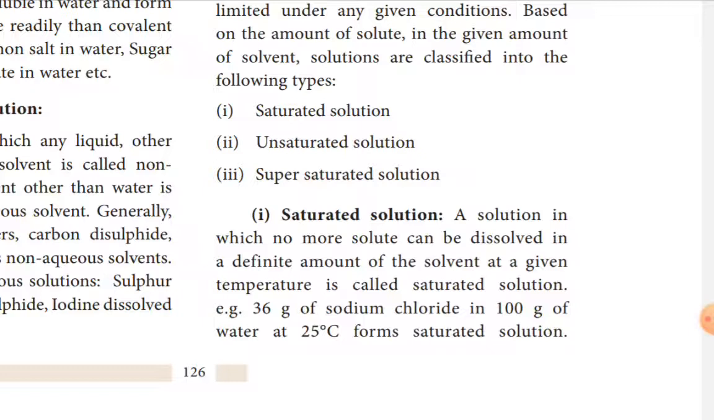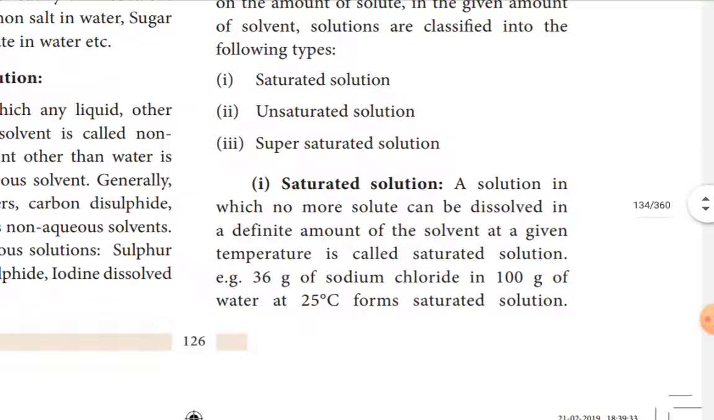For example, 36 gram of sodium chloride in 100 gram of water. 100 gram of water is the definite amount of solvent at normal room temperature, 25 degrees Celsius. If you take 100 gram of water in a beaker and add salt, first 10 gram, then more, up to 36 gram of sodium chloride can be dissolved in 100 gram of water. Not more than 36 gram.